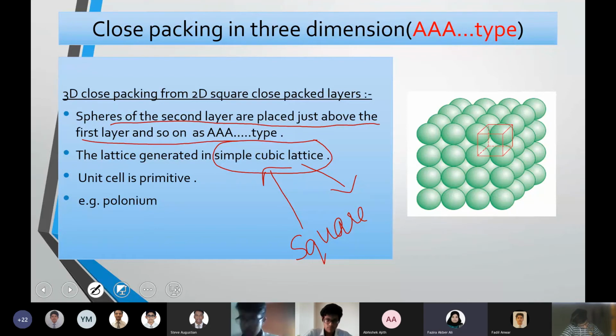That is the AA type, where the 2D layers, the square close packing, are repeated one above another. In square close packing we had just one layer, which was a square. But now that is being repeated along the X, Y and Z axes also. So now the arrangement looks like a cube.